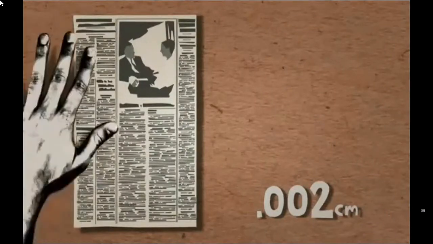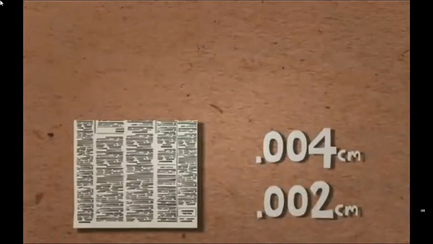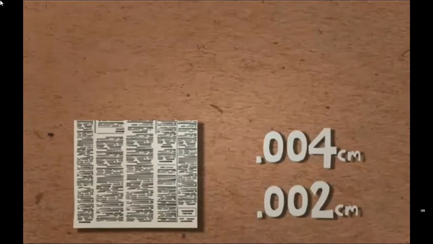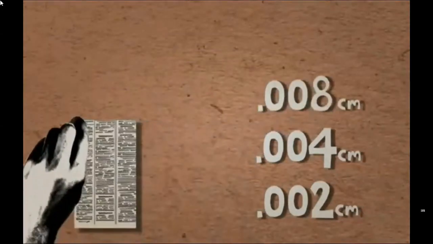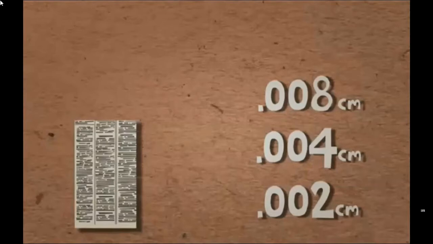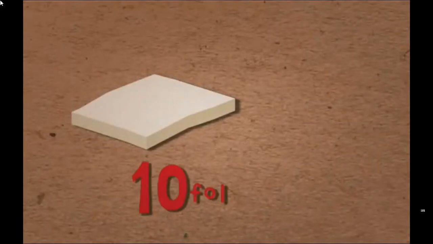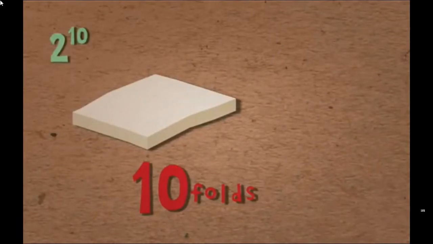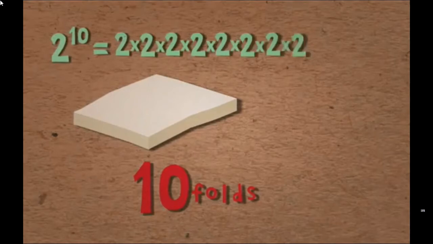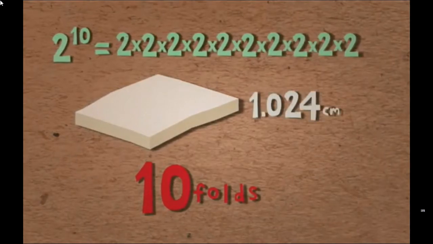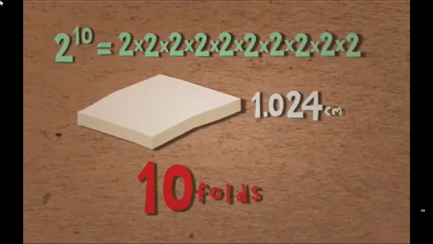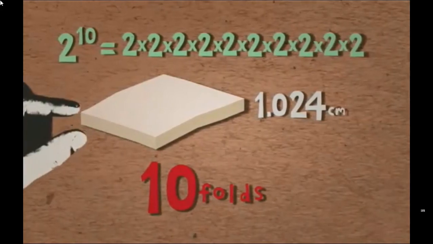Okay, after we have folded the paper once, it is now 2,000ths of a centimeter in thickness. If we fold it in half once again, the paper will become 4,000ths of a centimeter. With every fold we make, the paper doubles in thickness. And if we continue to fold it again and again, always in half, we would confront the following situation after 10 folds. 2 to the power of 10, meaning that you multiply 2 by itself 10 times, is 1,024 thousandths of a centimeter, which is a little bit over 1 centimeter.